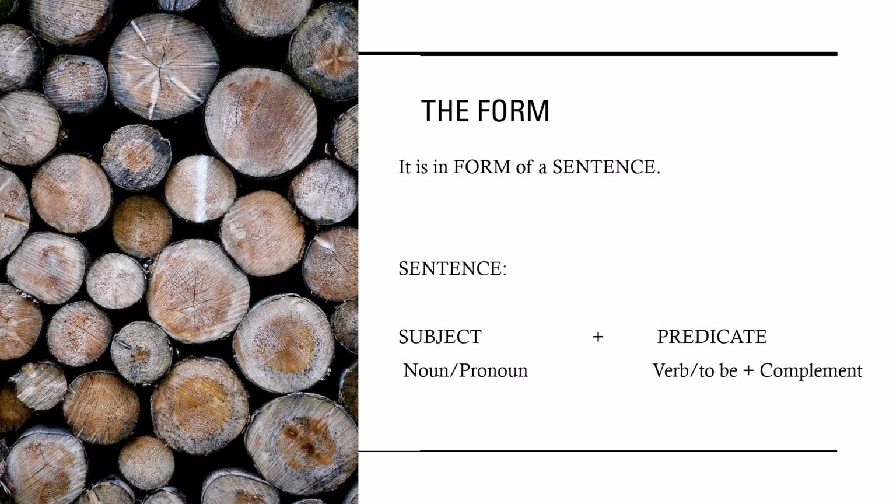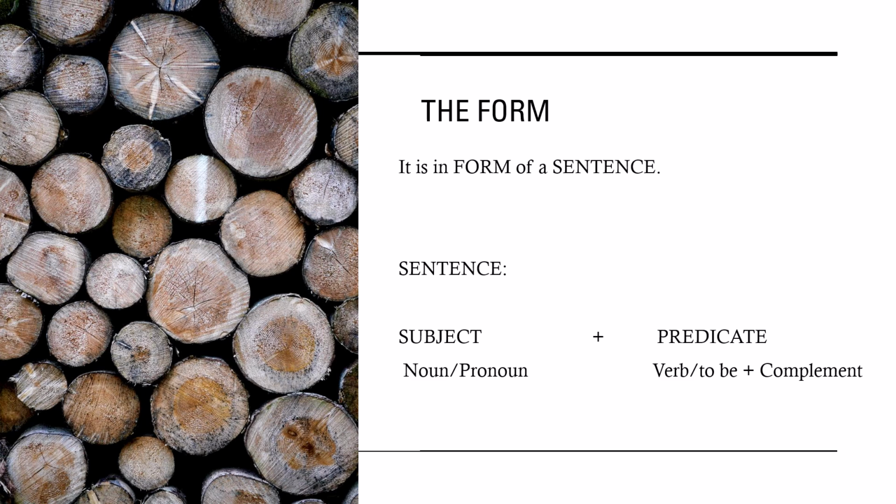Next, we talk about the forms. When we would like to figure out which one is the main idea in the paragraph, or when we listen to someone else talking and we would like to find out which one is the main idea of the text they are delivering, we need to figure out the forms. So what is the form?